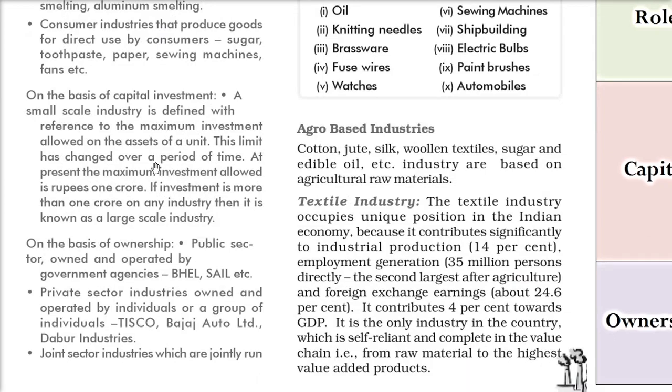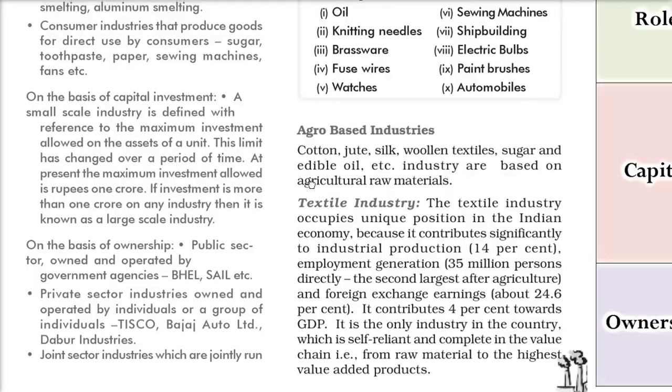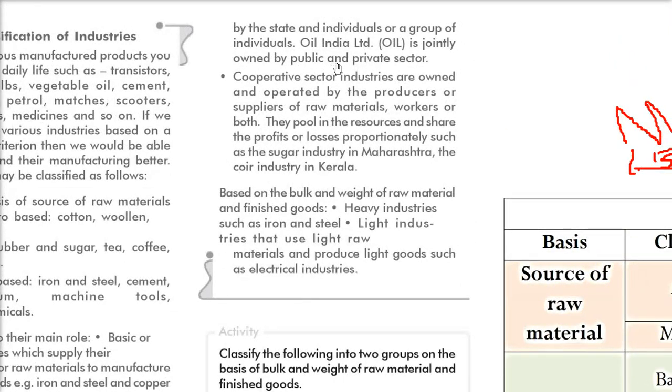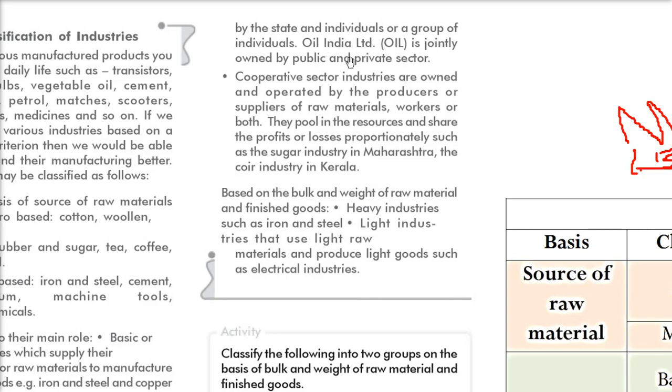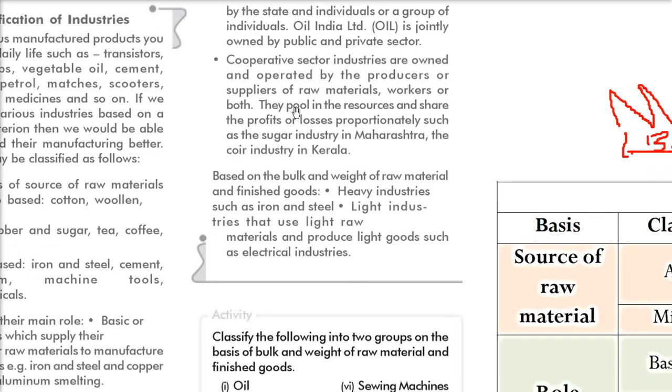What amount is being invested? Less than 1 crore is small scale and greater than 1 crore is large scale. On the basis of ownership, we have public sector, owned and operated by government agencies, BHEL, SAIL, and private sector like Tisco, Bajaj, Dabur. Joint sector, jointly run by both the state and individuals, that is the government and private people, like Oil India Limited. Not Indian Oil, it's Oil India Limited. Cooperative sectors, they are producers and suppliers working on the same thing. They get together and share the profit and losses equally.